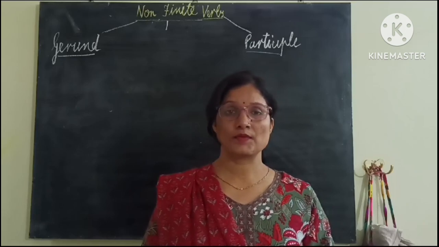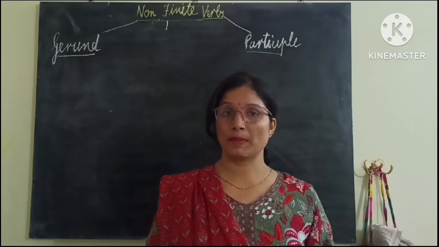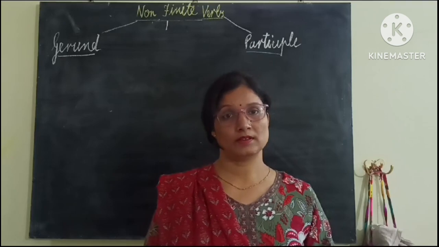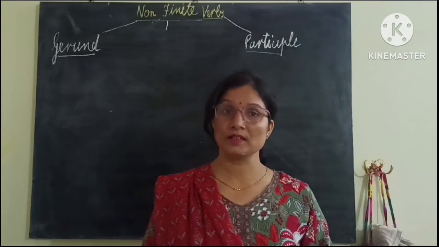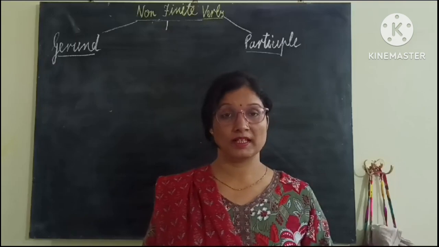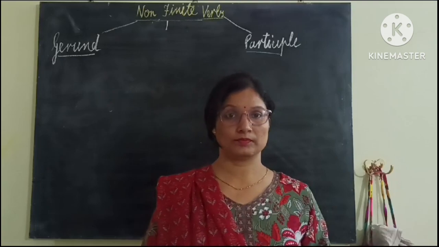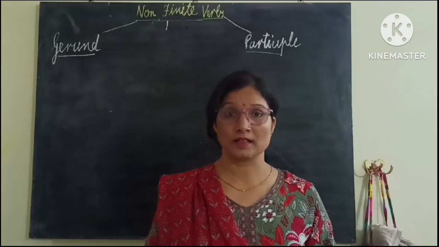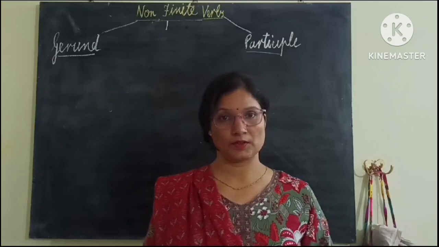In the second video we have seen there are three types of non-finite verbs. Number one is infinitive, number two is gerund, number three is participle. Where I have explained what are infinitives. To plus V1 is infinitive and they can behave as noun. They can be subject of a sentence and they can be object of a sentence also. Now, the other two types of non-finite verbs are gerund and participle, which we are going to understand in this video.